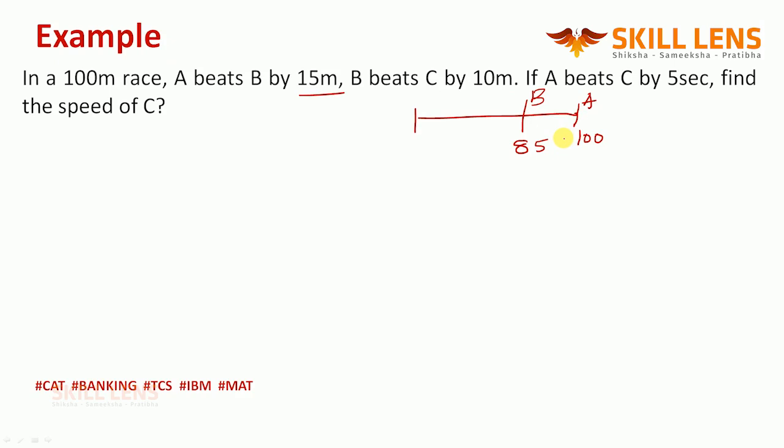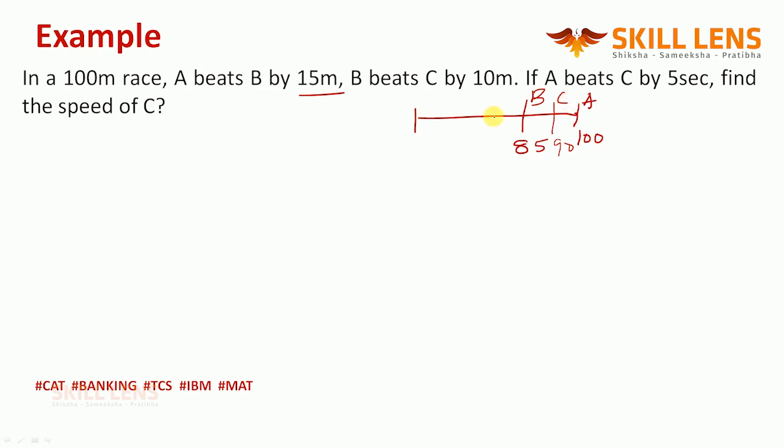How about the next statement? B beats C by 10 meters. A lot of people get confused here. They'll write C's position here, and that's where a lot of people go wrong. This is where a lot of people make a mistake.